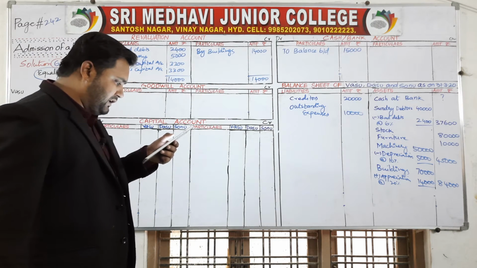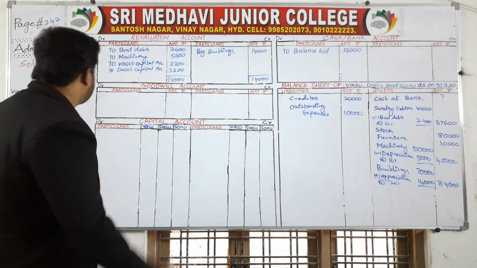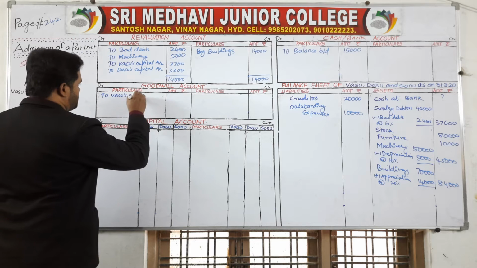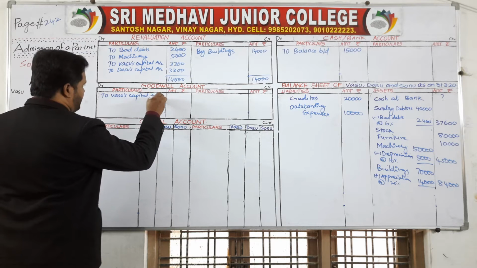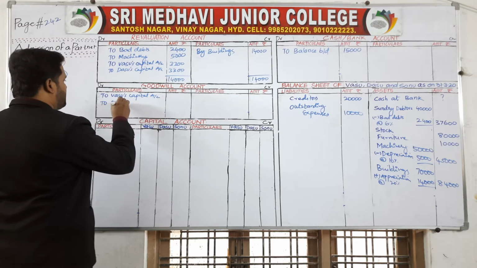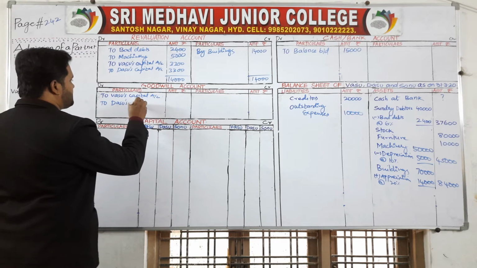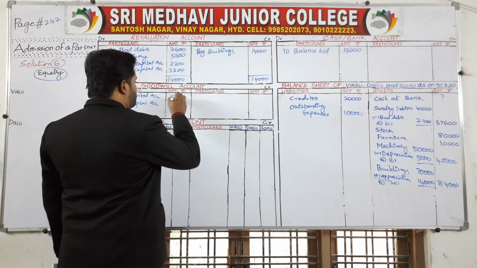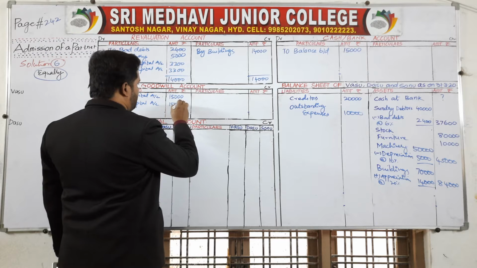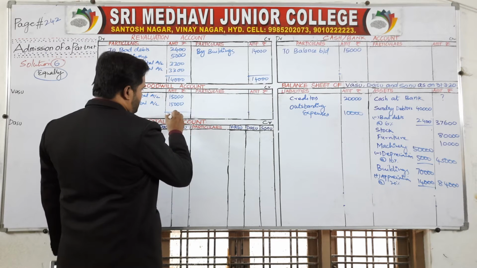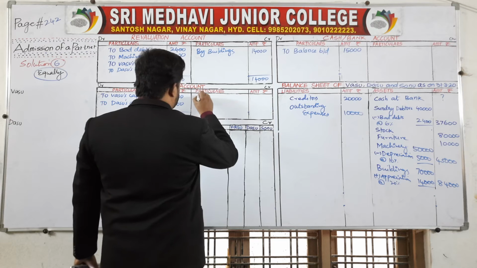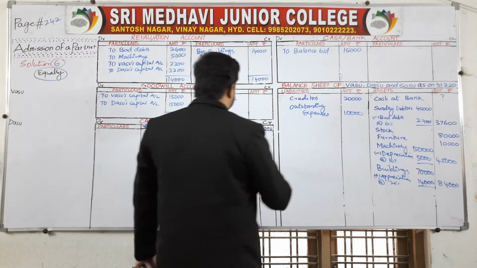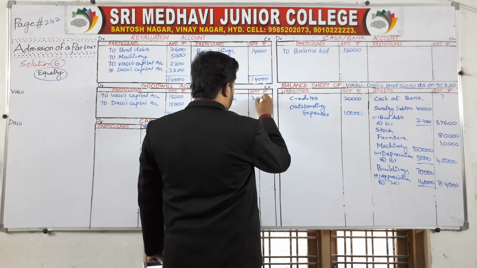Goodwill, how much goodwill is given here? 30,000. So to Vasu's capital account, to Dasu's capital account, 30,000 distributed to these two, which is 15,000 to each partner. 15,000, 15,000, and the total is 30,000. By cash account, how much? 30,000.